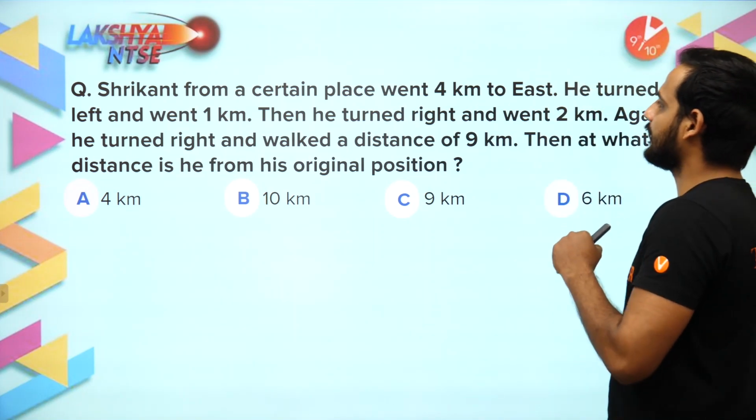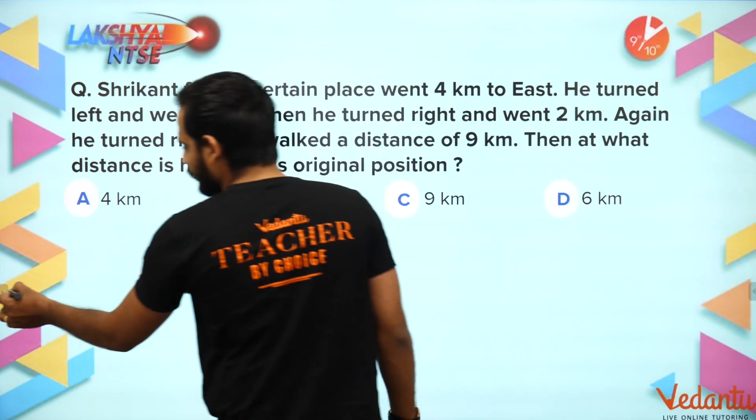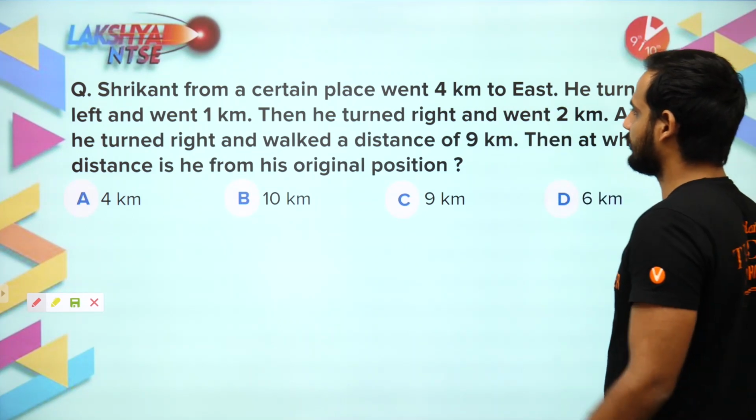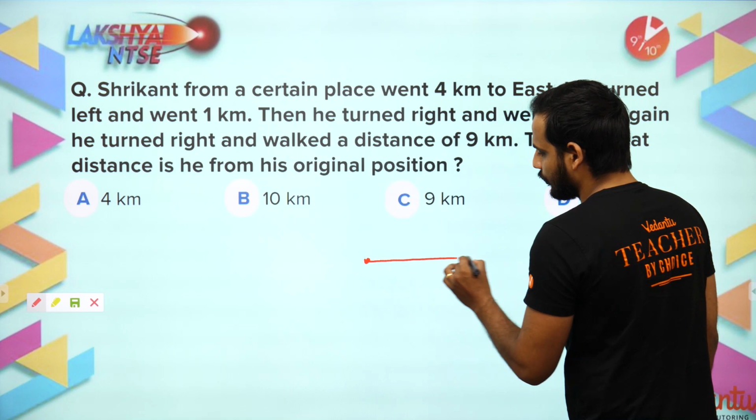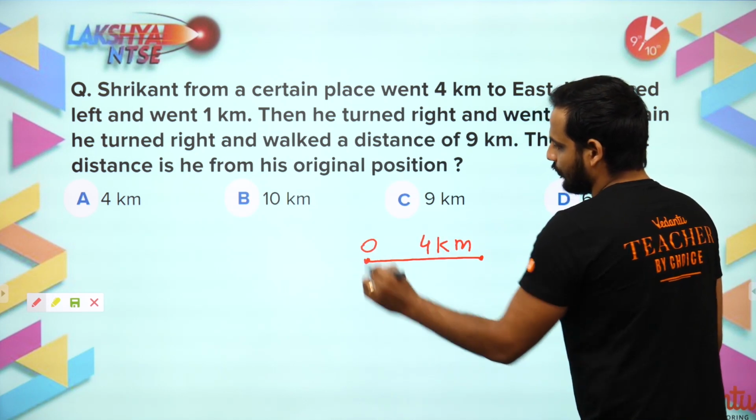Shrikant from a certain place went 4 kilometers to east. So suppose he was standing here. Now he has moved 4 kilometers to east. Let us say this is the starting point O.